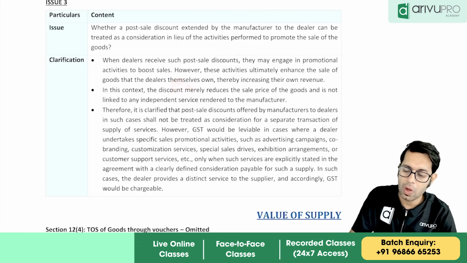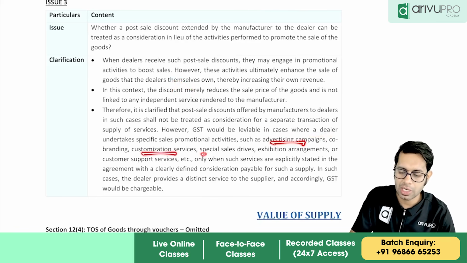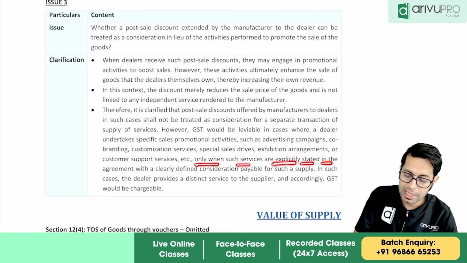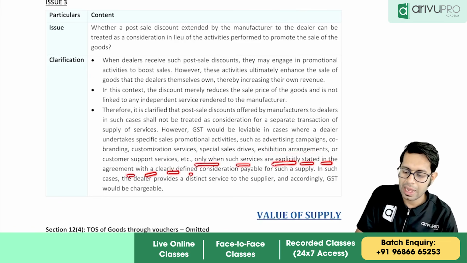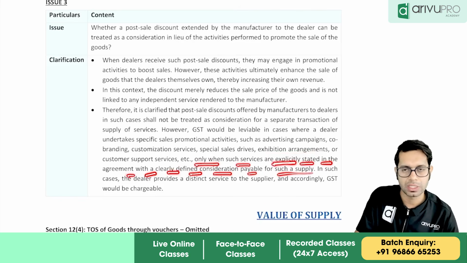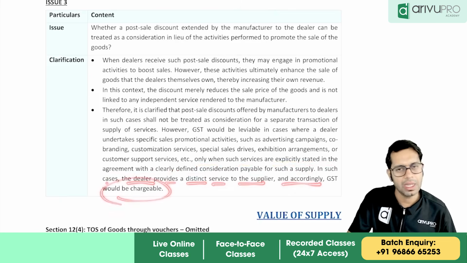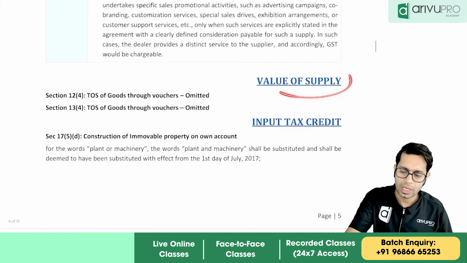GST will be applicable on what, sir? Whatever the services of advertisement are given, customization or specialization services, exhibition services given, only when such services are explicitly stated in the agreement with a clear defined consideration payable on such supply. In such cases, dealer provides distinct services to the supplier. Accordingly, GST would be chargeable.